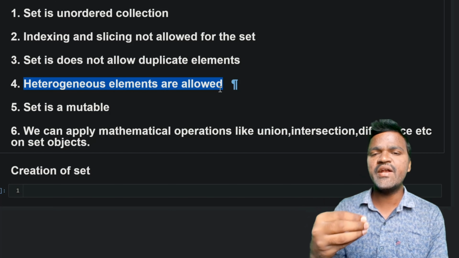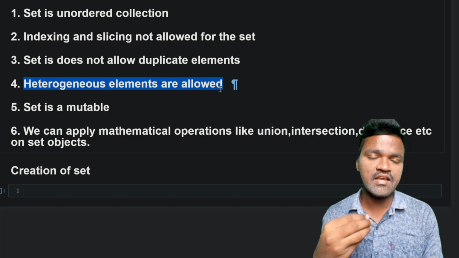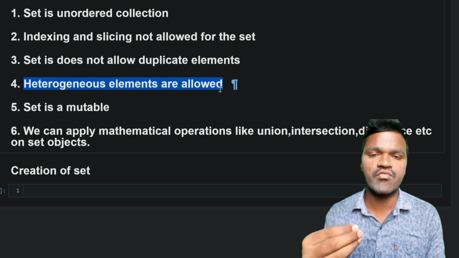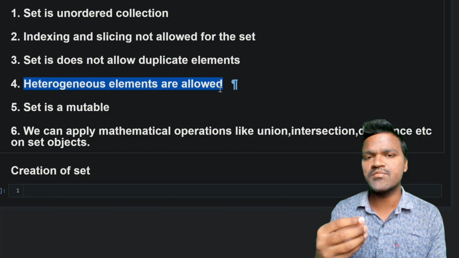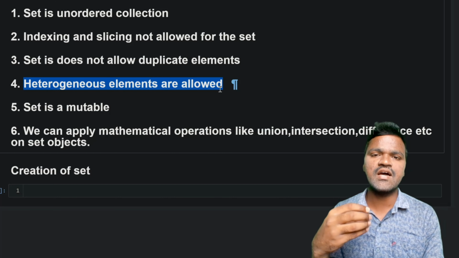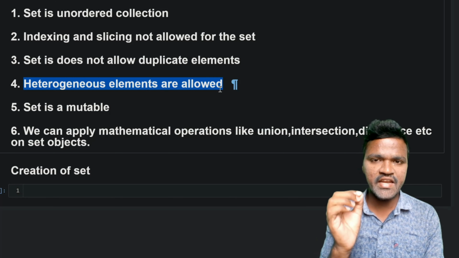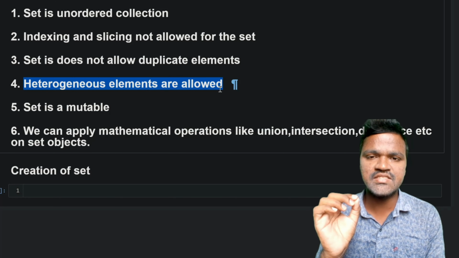Duplicate means an element is repeating more than once. Let's say I have 10 in my set. I cannot have 10 more than one time. I cannot have 10 two times. I can have 10 only a single time. That is what removing duplicate elements means. We can have only unique elements in the set.